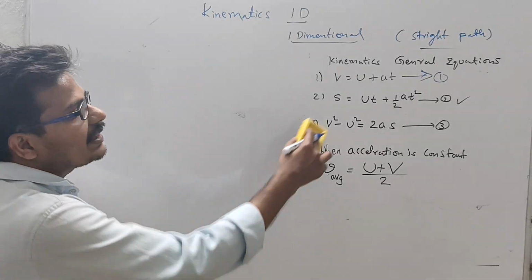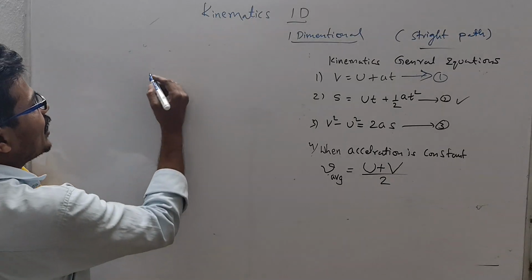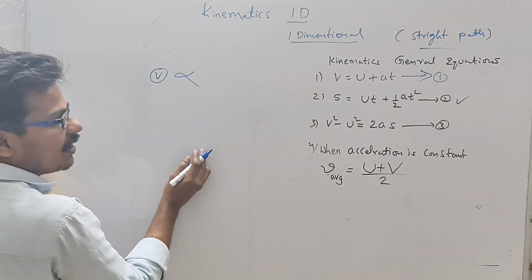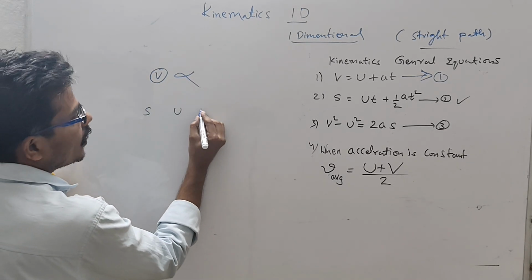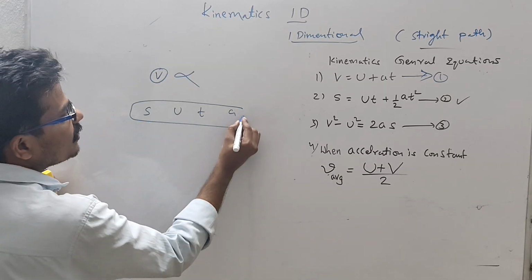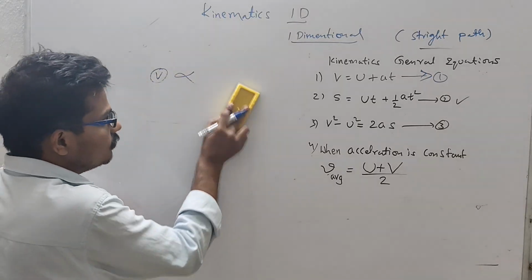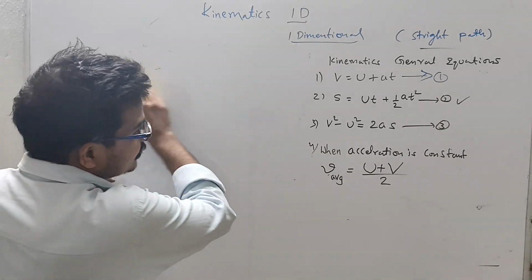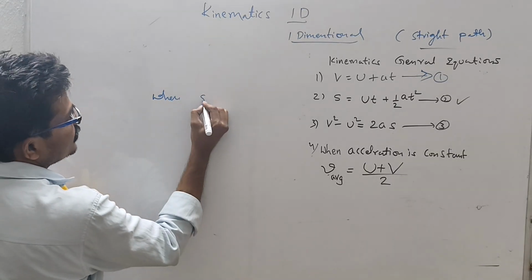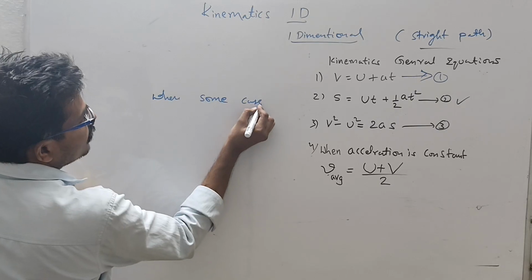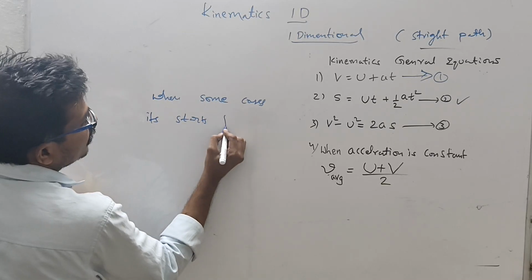And the second formula: in this case, final velocity is not there. So when final velocity is not given, in that case we have to use this formula. In this formula, what do we have? u, t, acceleration. Out of these 4, similarly, he will give any 3, and you may find the remaining. In some cases it starts from rest.